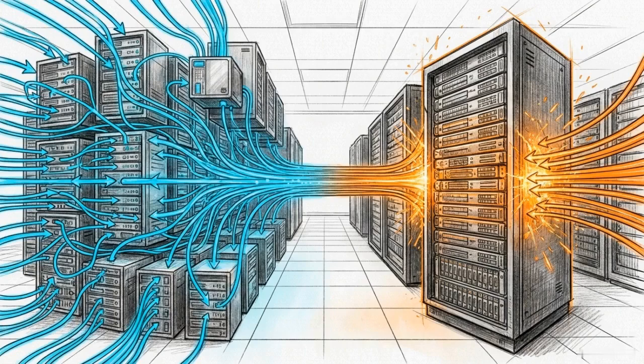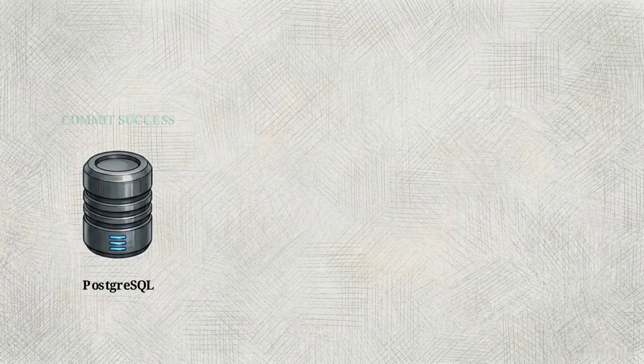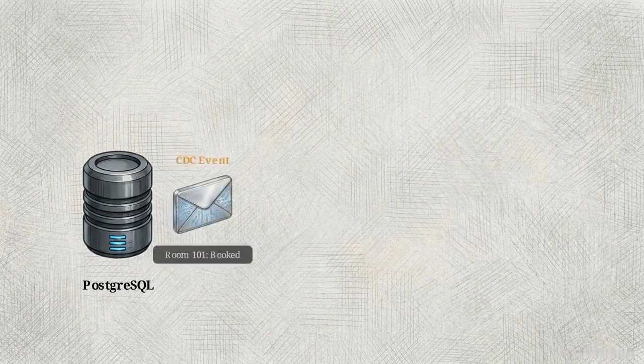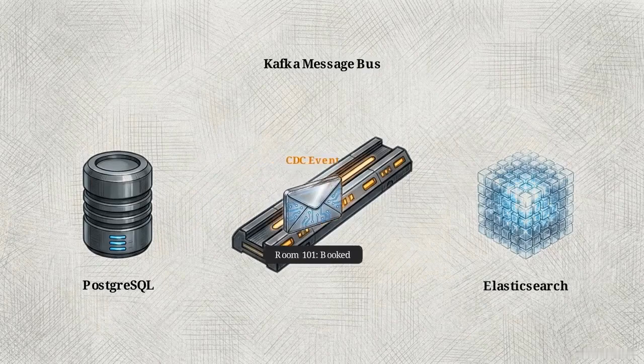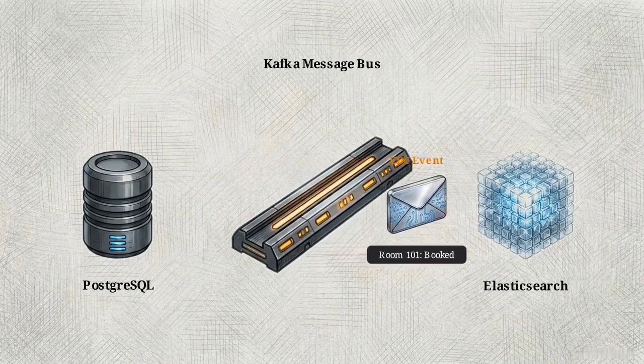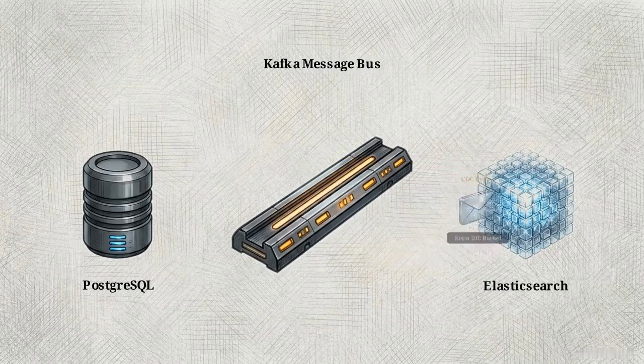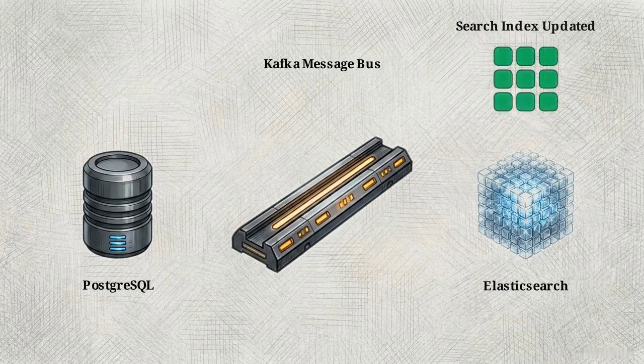Once the reservation is safely committed on the write path, we must update the global discovery path. We have to keep the heavy search query load isolated from the transactional database. When the Postgres database confirms the commit, it triggers a change data capture event. It pushes a standardized event packet containing the updated inventory state onto a central message bus, like Kafka. An Elasticsearch index consumes this event, updating its availability grid asynchronously.